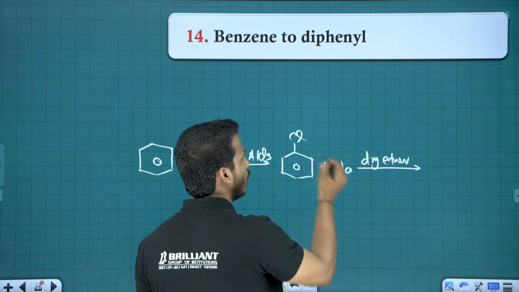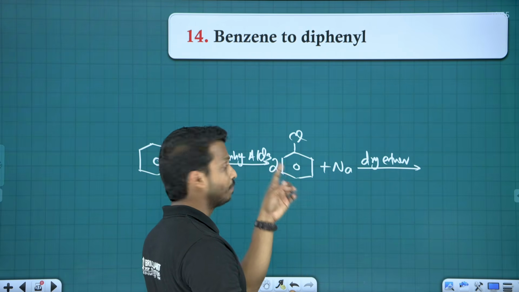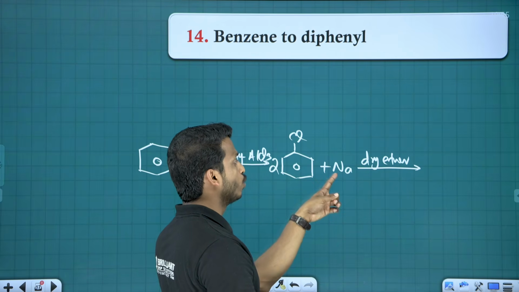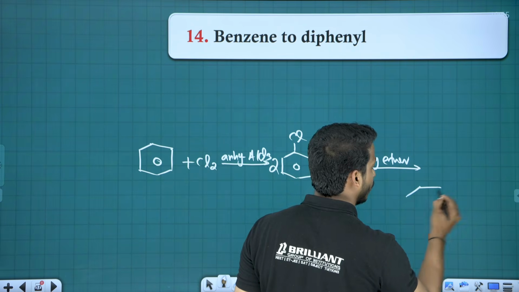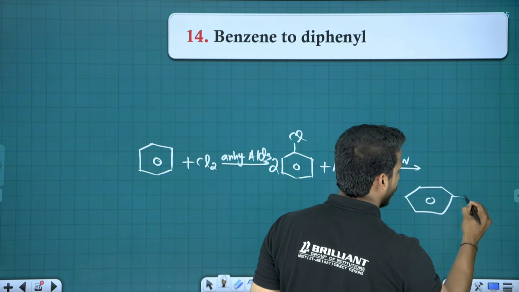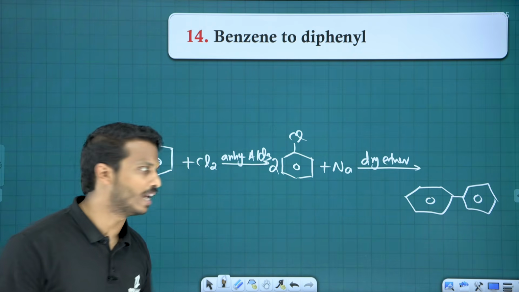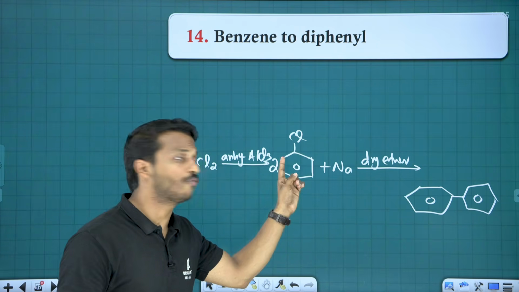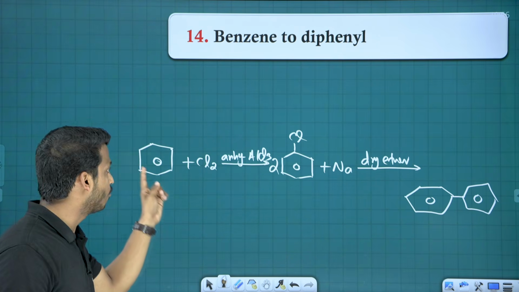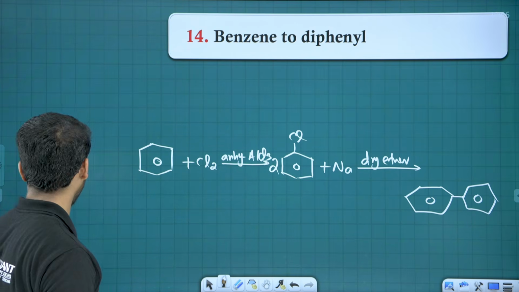Now 2 chlorobenzenes react with sodium in the presence of dry ether medium. What happened? Actually 2 chlorobenzene are required. The 2 sodium take both of the chlorine, and the phenyl groups get joined. One phenyl combined with another phenyl, what you call diphenyl or biphenyl. This is our Fittig reaction, which starts from a haloarene. So first convert benzene to haloarene, by chlorination, bromination, anything. Then we can use it.